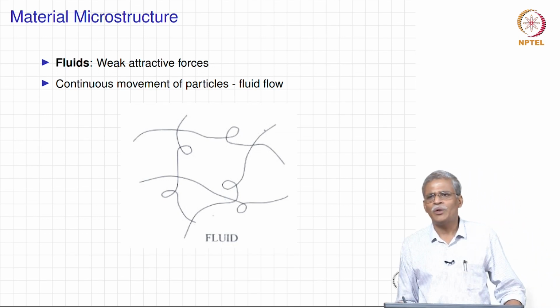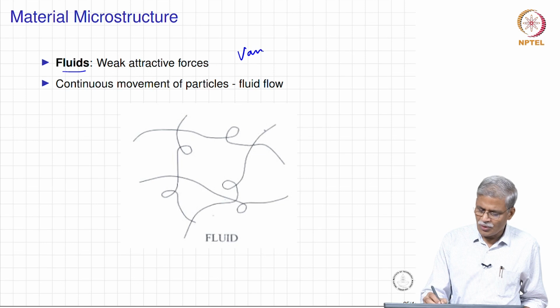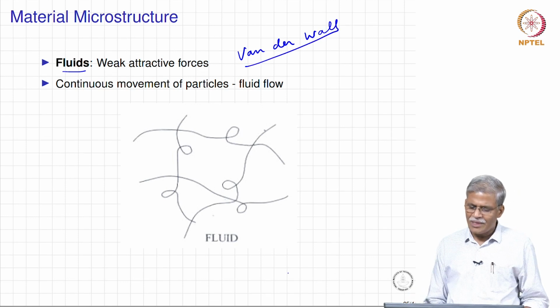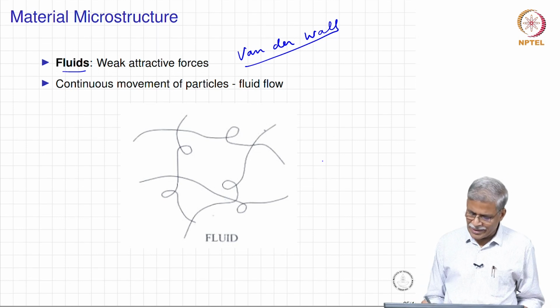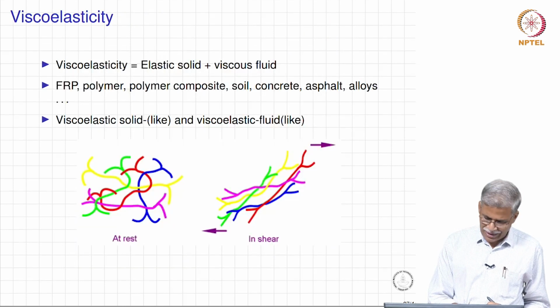But if you are talking in terms of fluids, mostly you are talking in terms of van der Waals kind of forces, and there is always some kind of wiggly noodles or spaghetti kind of structure.